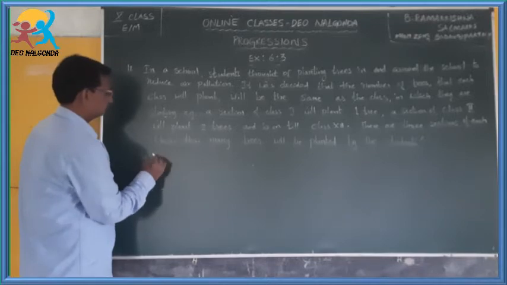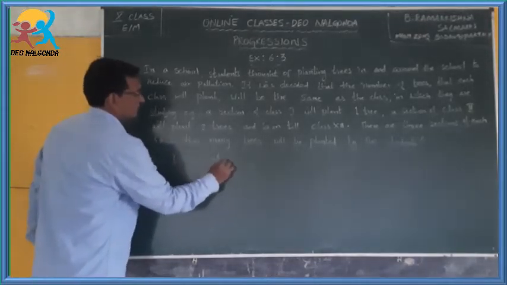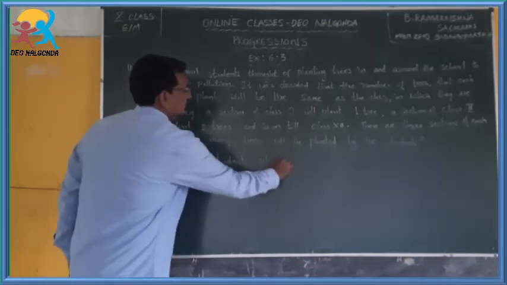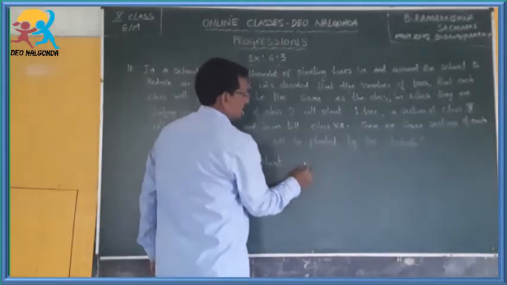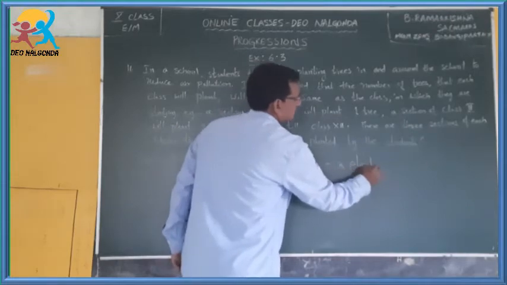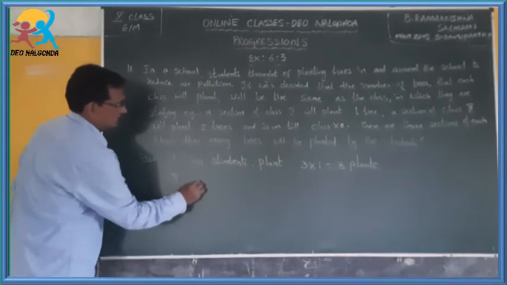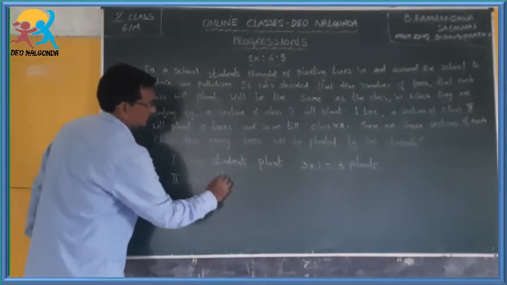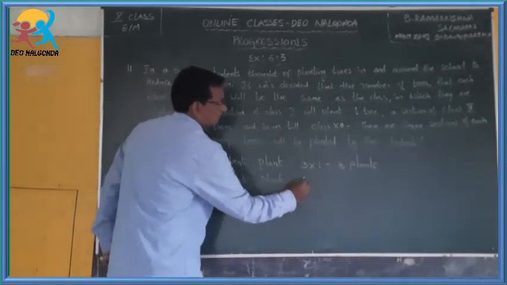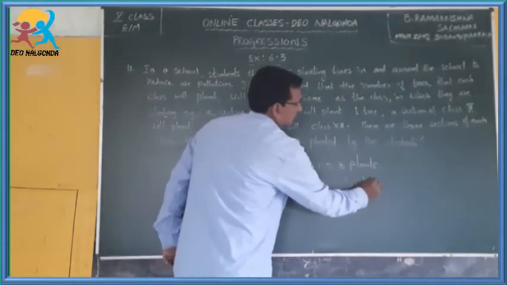Let me write the steps. First class students plant 3 into 1 is equal to 3 plants. Second class students plant 3 into 2 is equal to 6 plants.